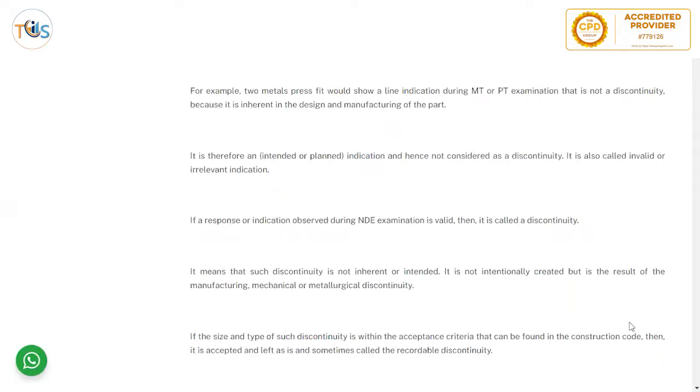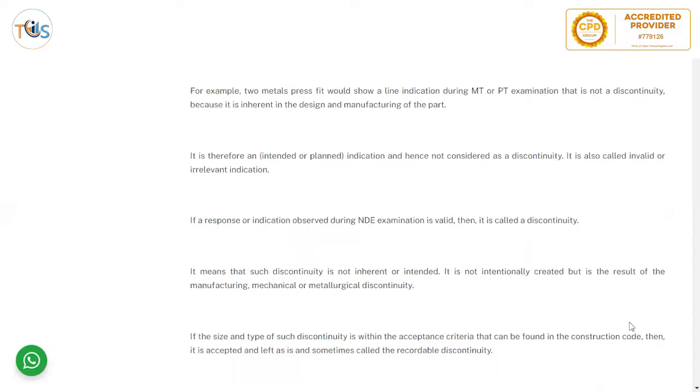So when it's inherent in the design and manufacturing of the parts, then it's not relevant because it's already there. It's therefore an intended or planned indication and hence not considered a discontinuity. It's also called an invalid or irrelevant indication.